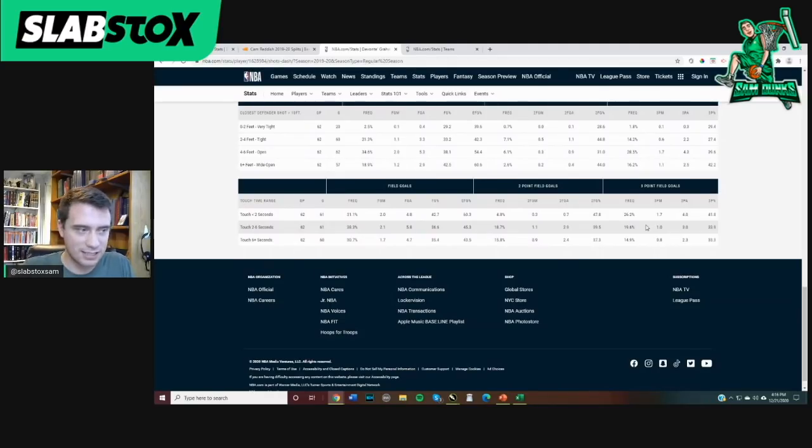What I'm looking for with this type of deal, at these stats, we all know who Devonte' Graham's backcourt partner is going to be this year. Obviously, that's LaMelo Ball. LaMelo Ball is going to have the ball in his hands much more than Devonte' Graham. He's going to be initiating the offense. If they're playing side by side, and I imagine they are, we are going to have a lot more catch and shoot opportunities for Devonte' Graham. LaMelo Ball, his excellent trait is his passing. He should be able to get Graham some open looks. I would expect Devonte' Graham's efficiency to increase quite a bit this coming season, which is really good for a guy like SlabStox Nate that can't get over him.